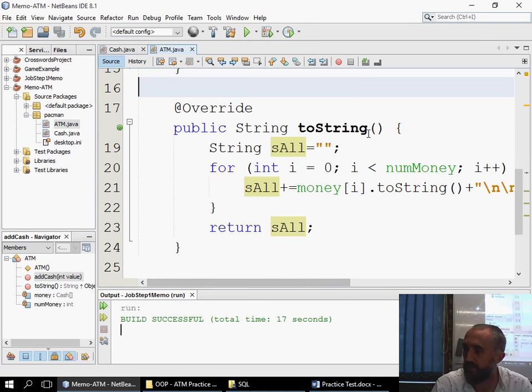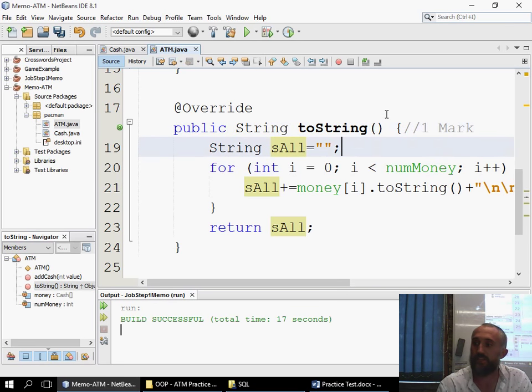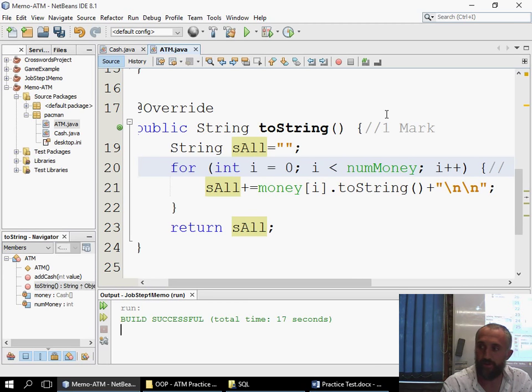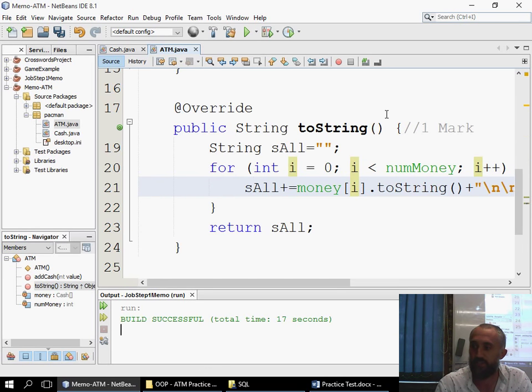Now there's 4 marks allocated to this. So 1, I would award a mark for the method header. Now remember, you don't get this mark unless you not just give a correct method heading, you actually have to physically return a string as well. You get a 2nd mark for looping through everything. So you loop up until num money, that's the correct loop structure.